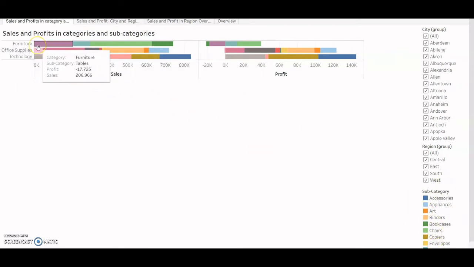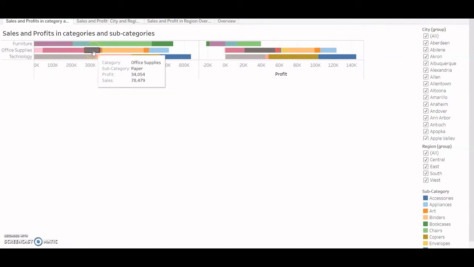So by hovering over this I can see that for tables under the category furniture, my profit was negative, which is 17,725 to be precise, and sales was 2,06,966.